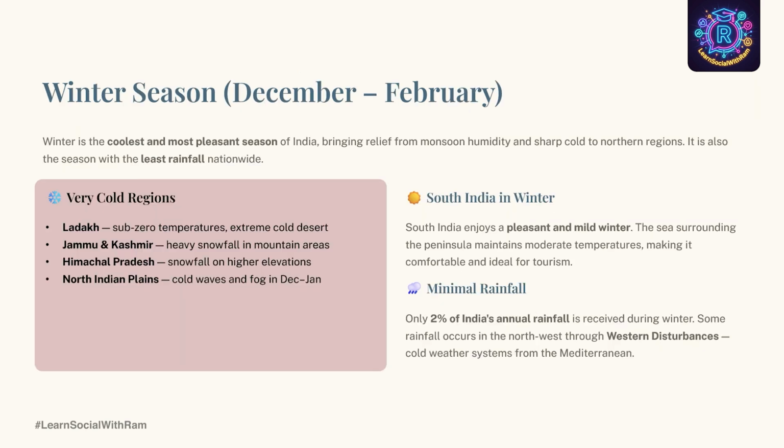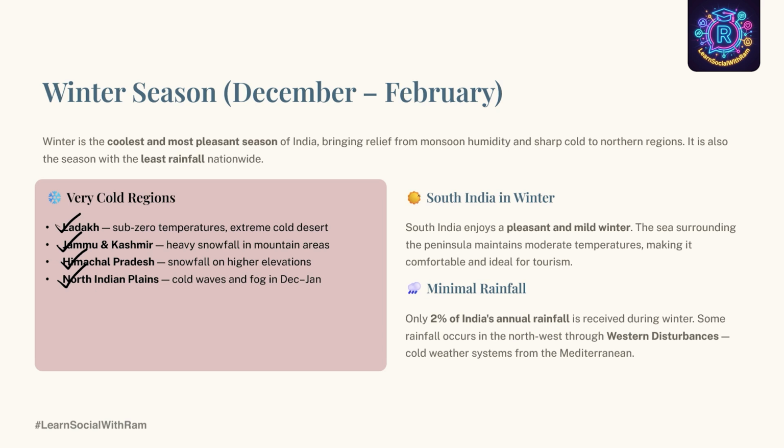Now let's talk about our final season, that is winter season. Winter season starts in the month of December and ends by February. Winter is the coldest season. Northern India becomes very cold. For example, places like Ladakh, Jammu Kashmir, Himachal Pradesh and the North Indian plains experience very cold temperatures, cold waves as well as fog. Certain hilly regions also receive snowfall.